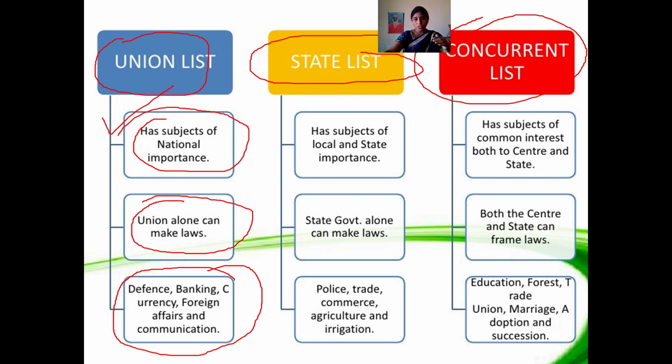If you observe, our defense is very confidential for our security. And the banking system is related to money matters. Our entire currency minting, the values, imports and exports, everything is done by our central government only. And foreign affairs means dealing with other nations.